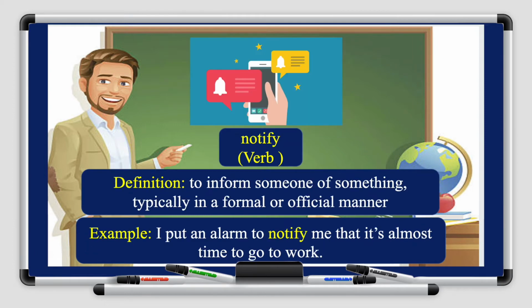The next word is notify. So when you notify someone, you tell them. Notify means to tell someone that something is happening. So the definition is to inform someone of something, typically in a formal or official manner, okay? So for example, I put an alarm to notify me that it's almost time to go to work.